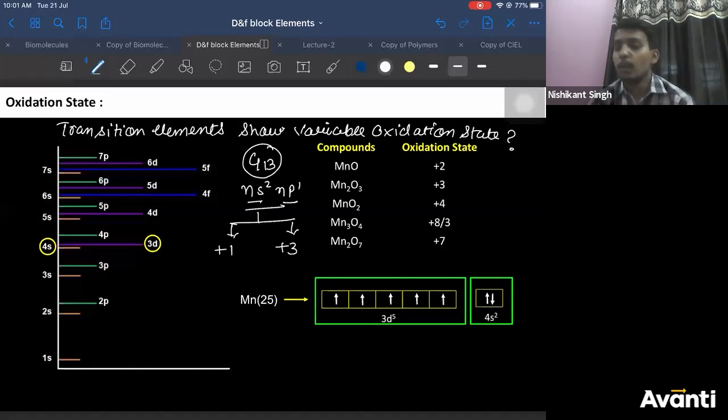So why can they show +1 and +3 both? Because the energy gap between ns2 and np1 is very small, so both these orbital electrons can participate in bonding.